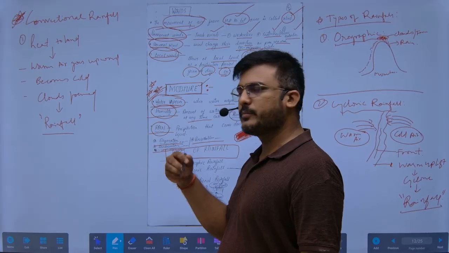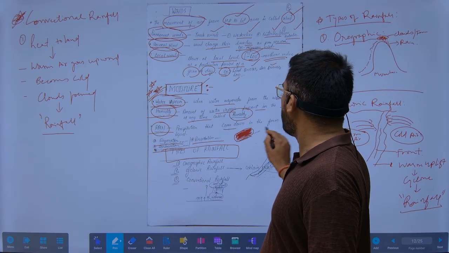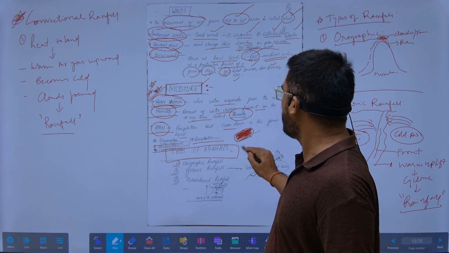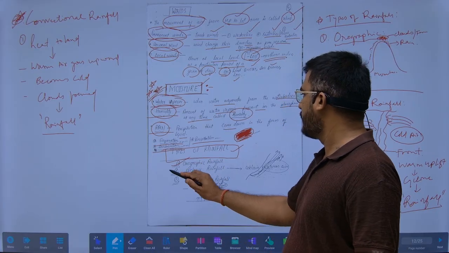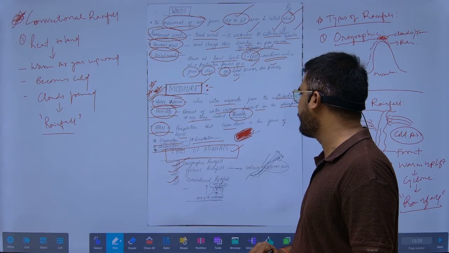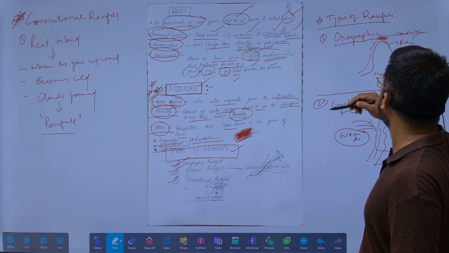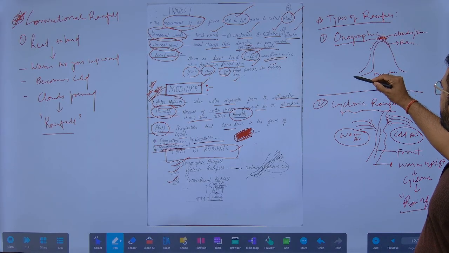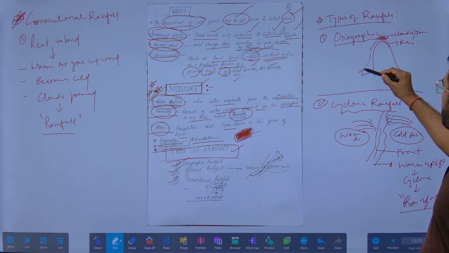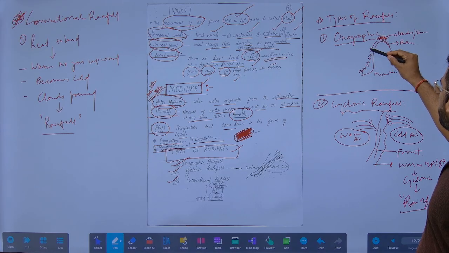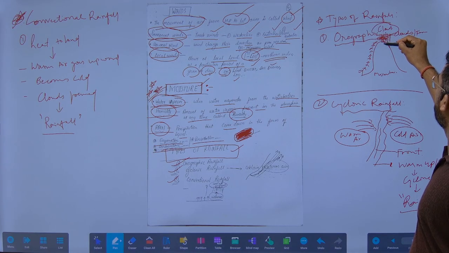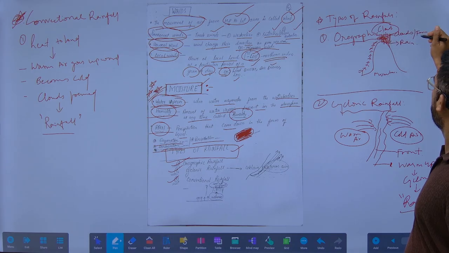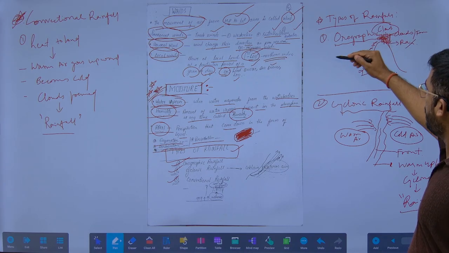What is rain? Precipitation which comes down in the form of liquid. Okay. So what are the types of rainfall? First is orographic rainfall, which is given in this NCERT, then cyclonic rainfall, and convectional rainfall. So what happens in orographic rainfall? Suppose the wind moves from downwards to upwards like this. A cloud will be formed here, and it will start precipitation. So rain happens. It is called orographic rainfall.